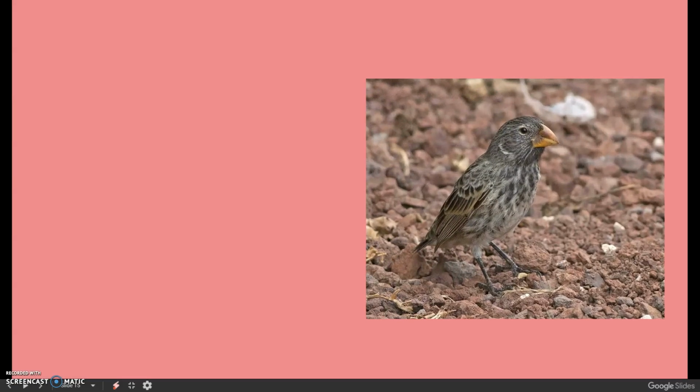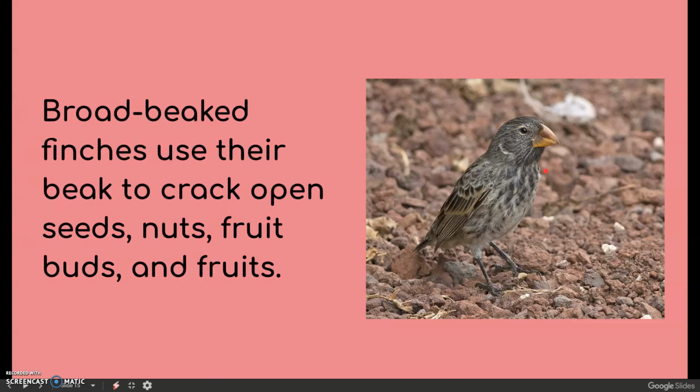Next up, we've got this finch, and this finch has a big, broad, deep beak. What kind of food do you think this bird eats? That's right, they eat nuts, seeds, fruit buds, and fruits, and they need that big, deep beak because it's used to crack open hard seeds and nuts and fruits.